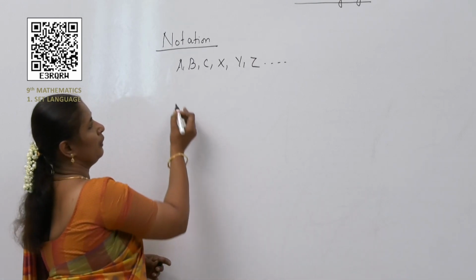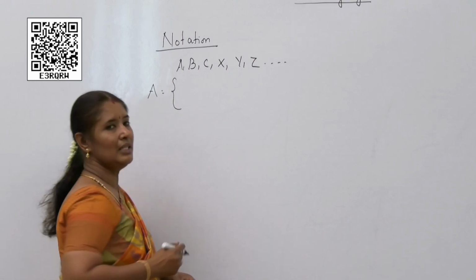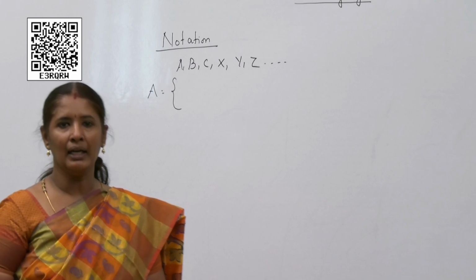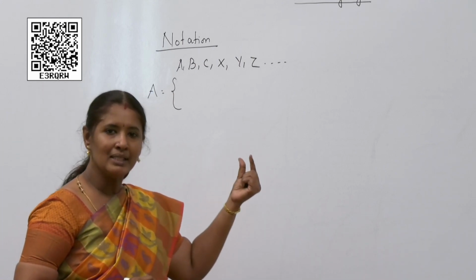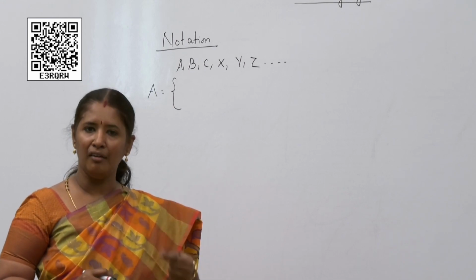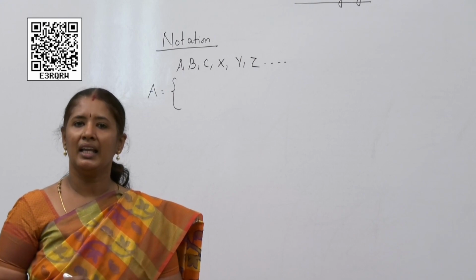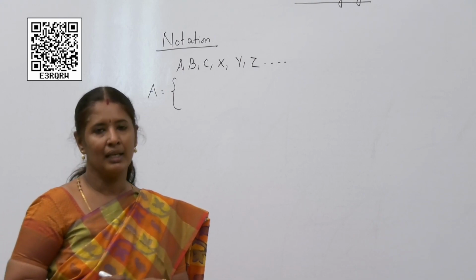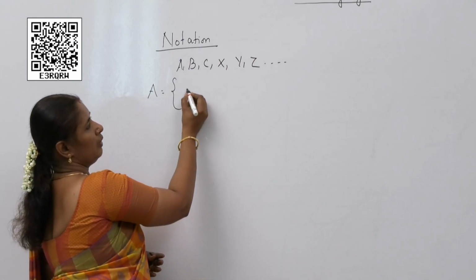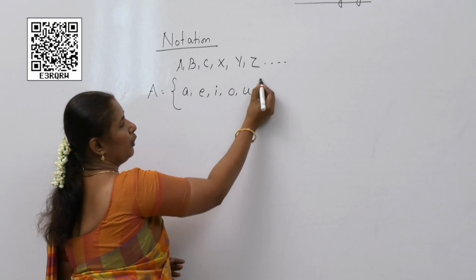And after using the capital letters, we have to use this curly bracket and write the elements inside it. So the ones, the numbers or alphabets, whatever you write inside, children, you call that elements. What do we call it? Elements of the set. For example, A is equal to {a, e, i, o, u}.